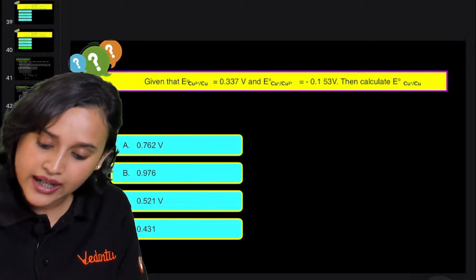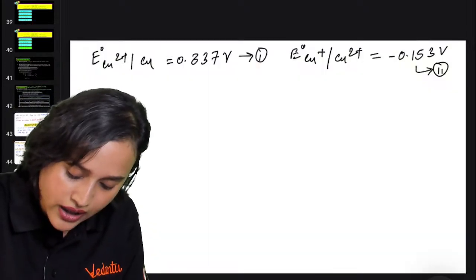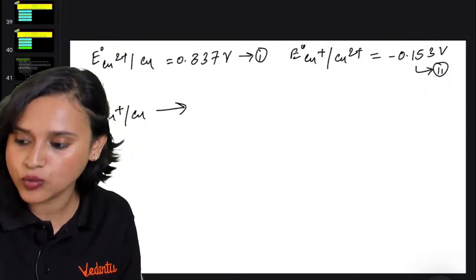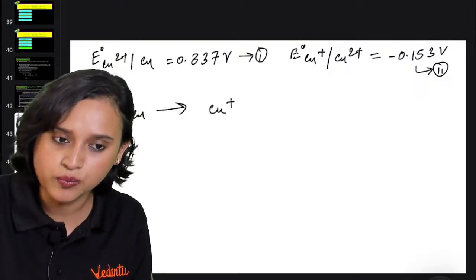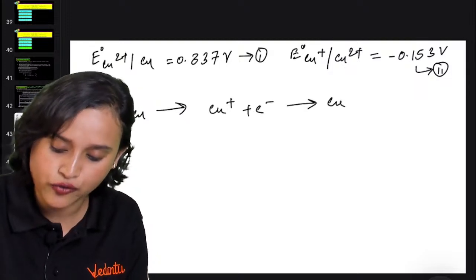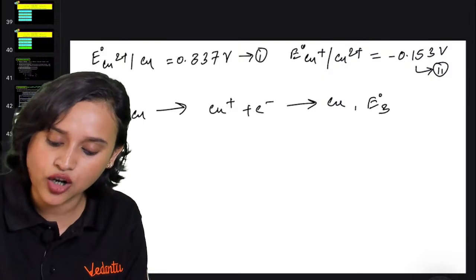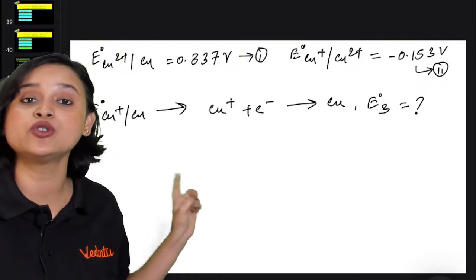The third one is E naught for Cu+ to Cu. That means the reaction is going to be Cu+ plus 1 electron gained forms Cu. And here we do not know the third E naught value. That's what we have to calculate.